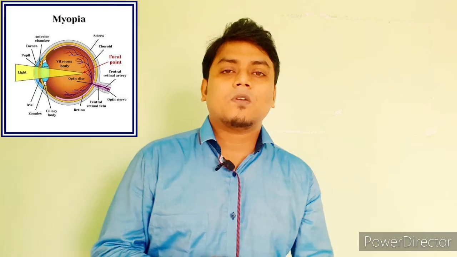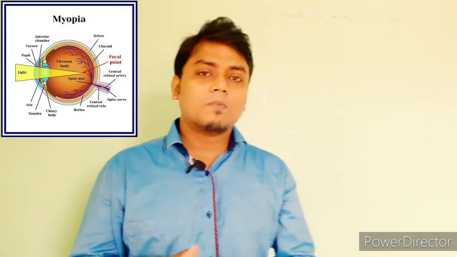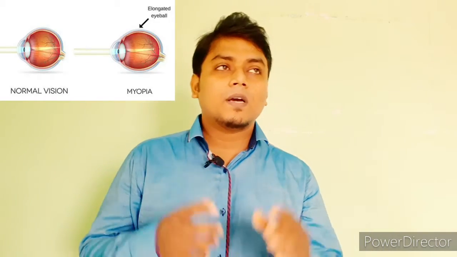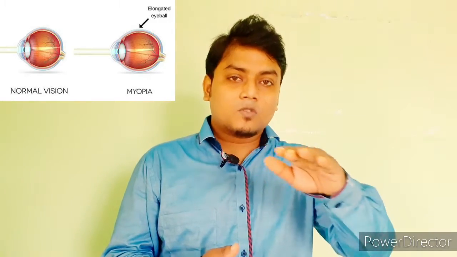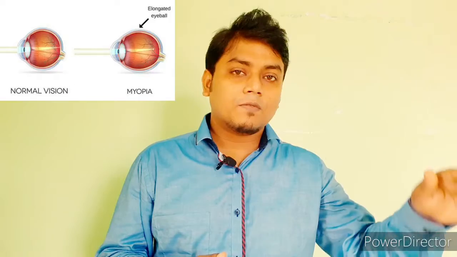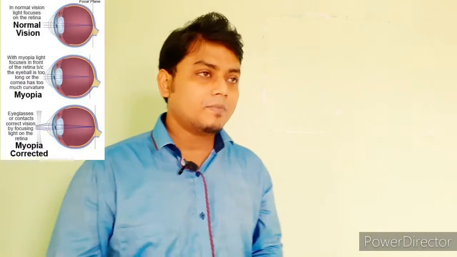So what is the main reason for myopia? There are two basic reasons. Number one, a bigger eyeball. If someone's eyeball is bigger, light passes through our cornea and lenses and focuses before the retina, because light cannot reach the retina as the eyeball is bigger. In this condition myopia happens and patients cannot see the distant object clearly.